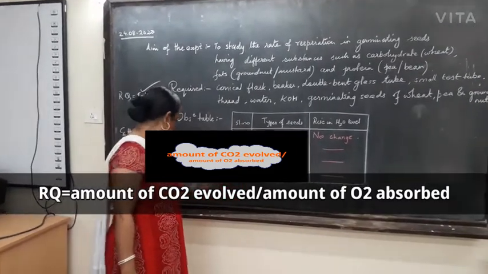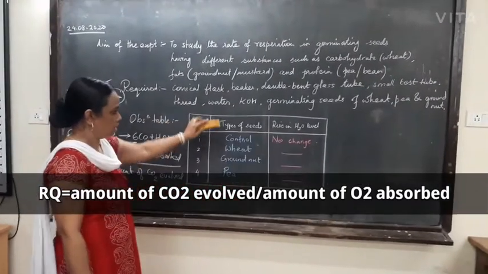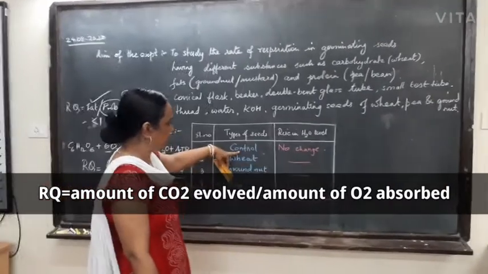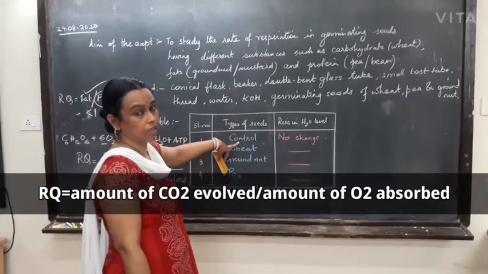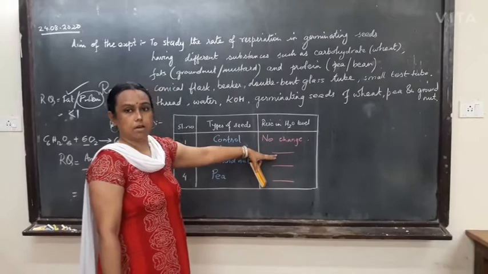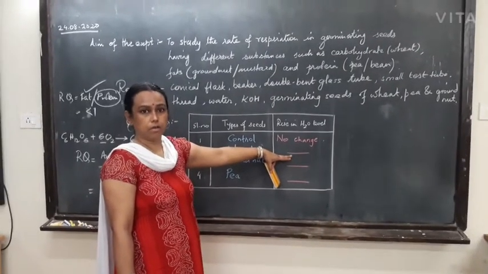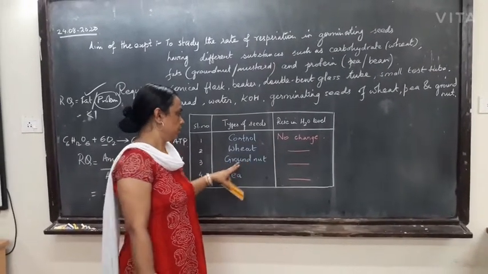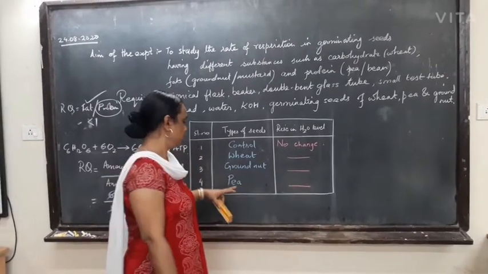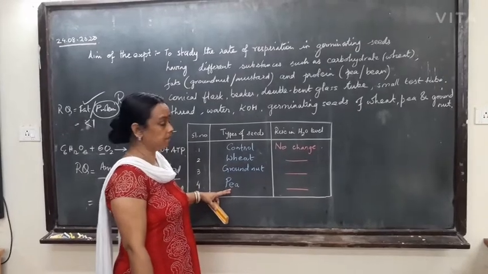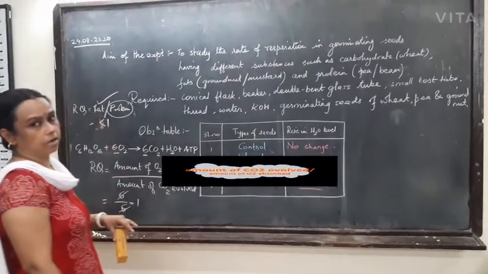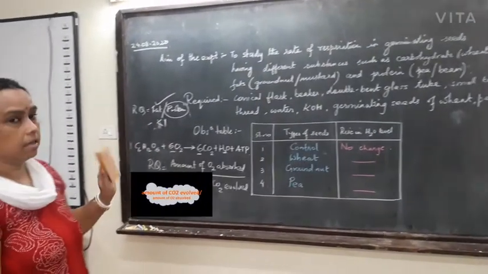Now this is the observation table, which we are going to write as simply as this. That means we will take one control where there will be no change in the water level. When we take wheat, what is the height of the water in the delivery tube? After taking groundnut, what is the height of the water in the delivery tube? And if we take pea as a germinating seed, then we will see a different water level. So let us see the experiment.